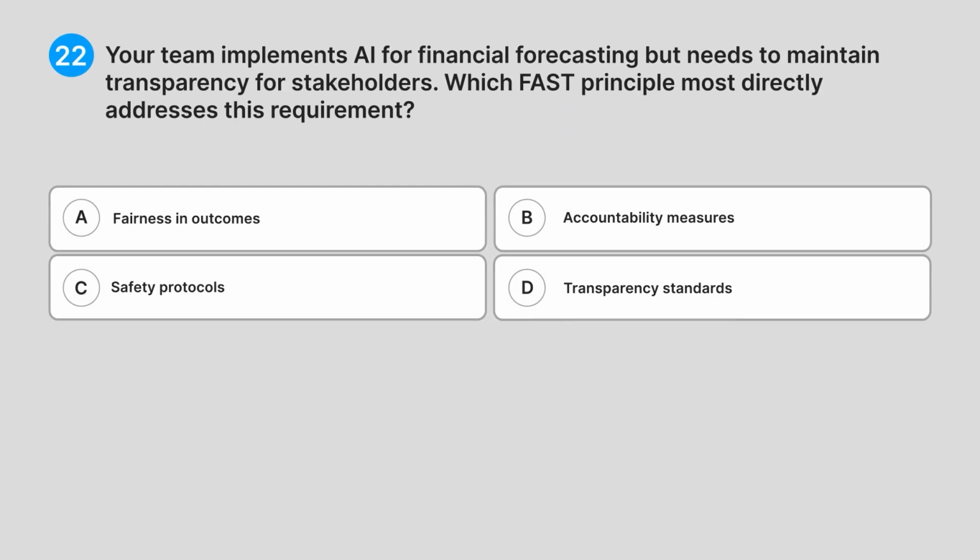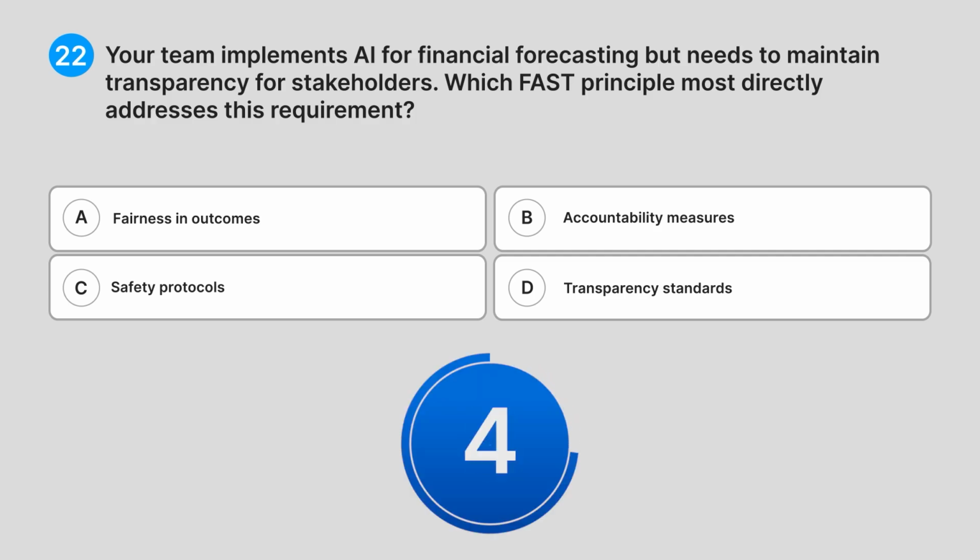22. Your team implements AI for financial forecasting, but needs to maintain transparency for stakeholders. Which FAST principle most directly addresses this requirement? A. Fairness in outcomes. B. Accountability measures. C. Safety protocols. D. Transparency standards. Do you know the answer?